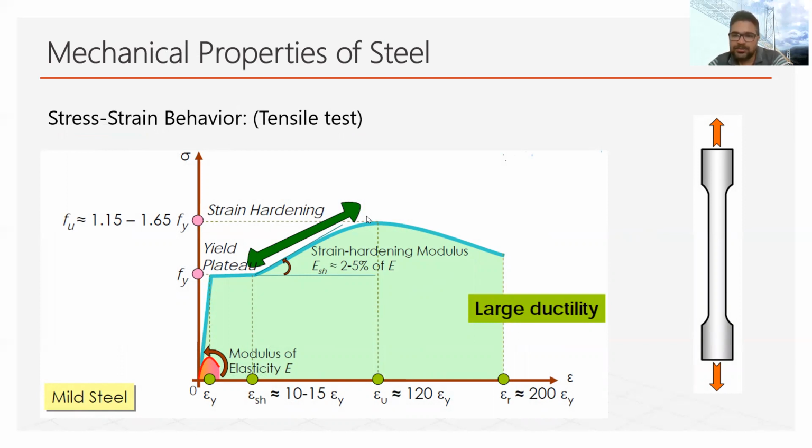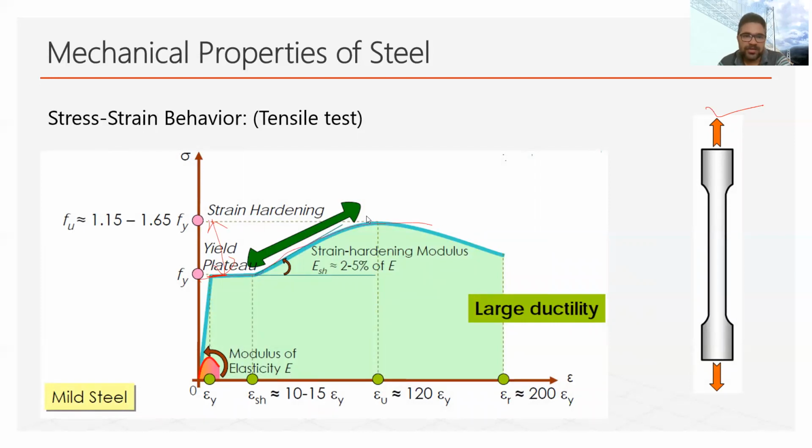A tensile test is usually conducted on a steel specimen to calculate various properties such as strength, hardness, ductility, elasticity, etc. Here you can see the steel specimen being used to conduct the tensile test, and as the load is applied on this specimen, the graph is formed. Up to this point steel is elastic, and after this point it becomes plastic.